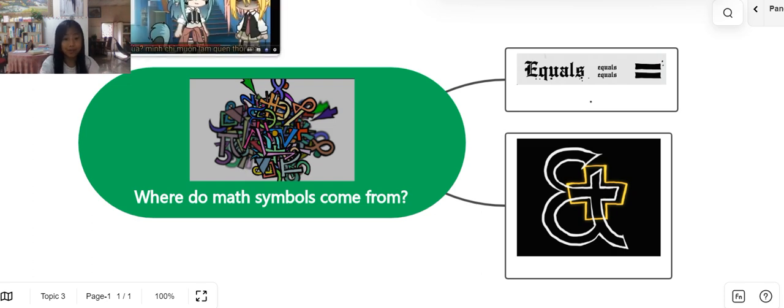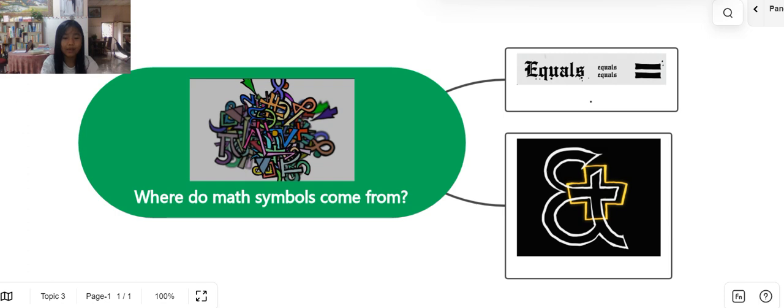Why do these math symbols exist? First, they shorten things, so you don't have to write words anymore. And next, did you ever hear of a big equation? 2 minus 4 is not very big. You could easily say 2 minus 4 is equal to negative 2. That's kind of easy, right?